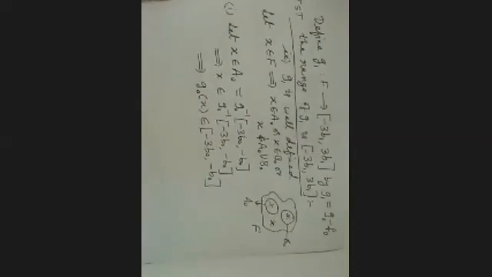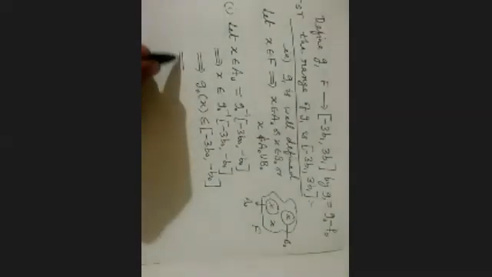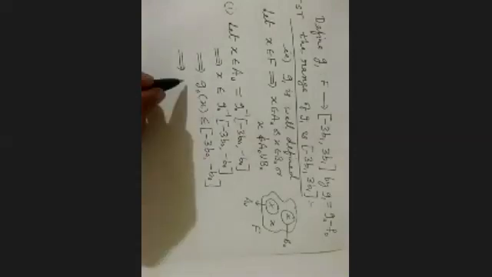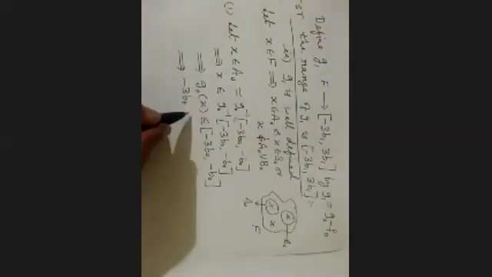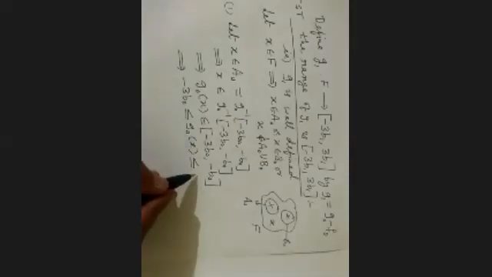Following, guys? So now this implies minus 3B naught is less than or equal to G naught of X, less than or equal to minus B naught. Right?